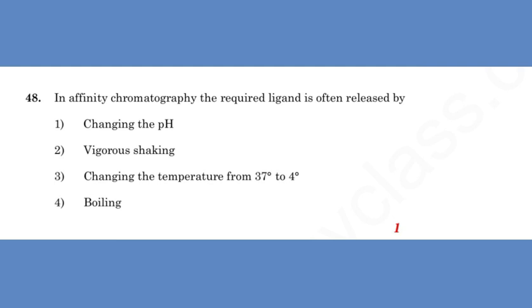The pH of a solution determines the physical states of the protein contained within, based upon the pKa values of their amino acids. Different proteins have different ranges in which they are stable or will bind to other proteins. So, in affinity chromatography, the required ligand is often released by changing the pH. Option first is the answer of this question.